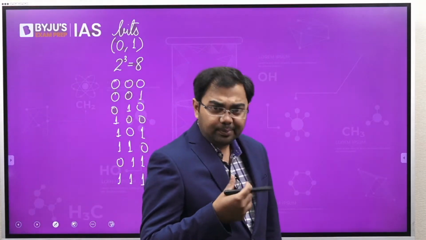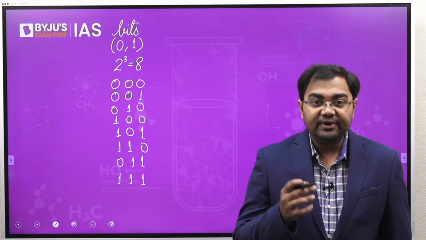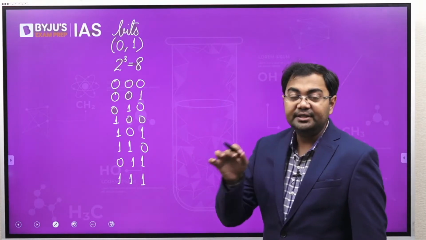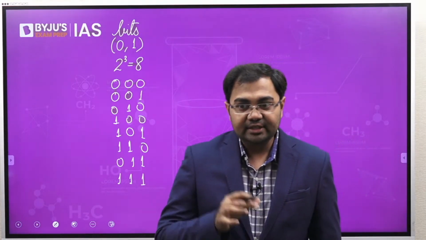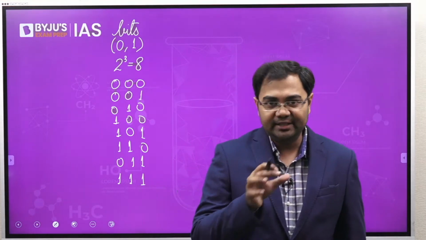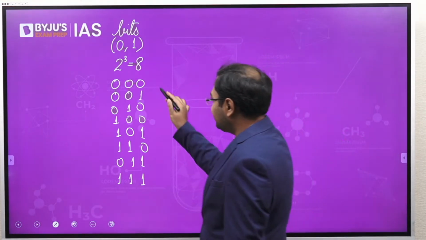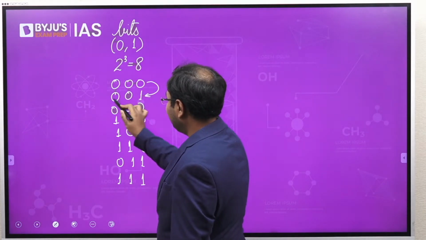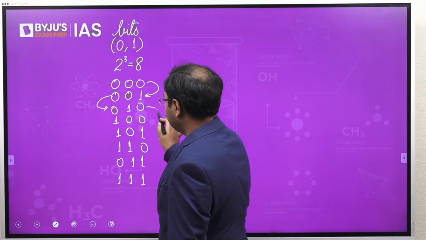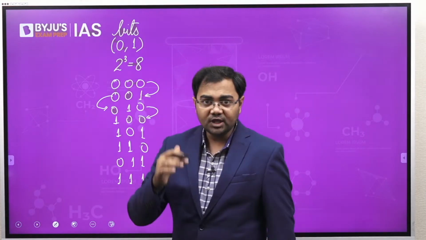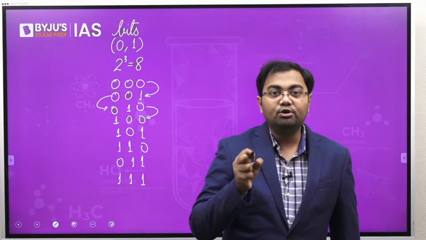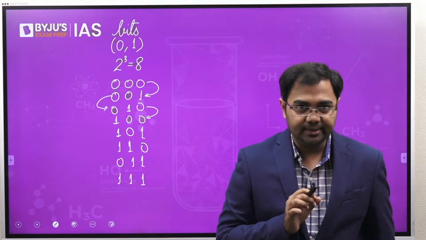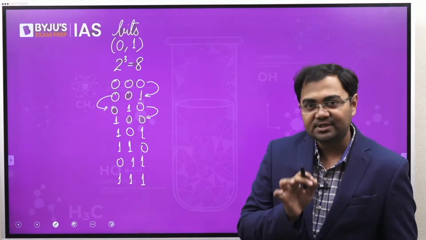Now, what happens in a normal computer is that all these states will be computed one by one. They will be looked upon one by one by the computer. So for example, first it will go through this state. After it has gone through this state, it will move on to the next, and then to the next, and then to the next, and so on. So in this manner, we see that this computation happens sequentially.